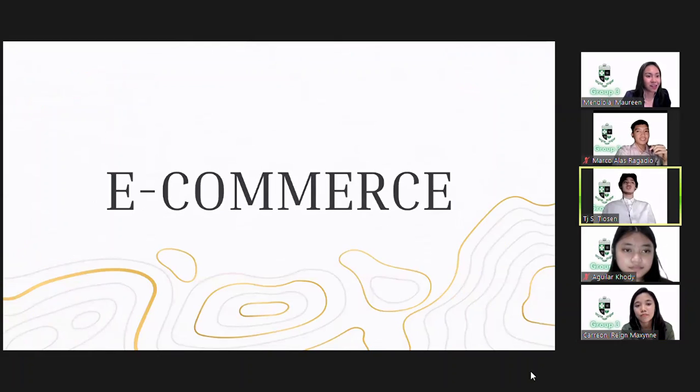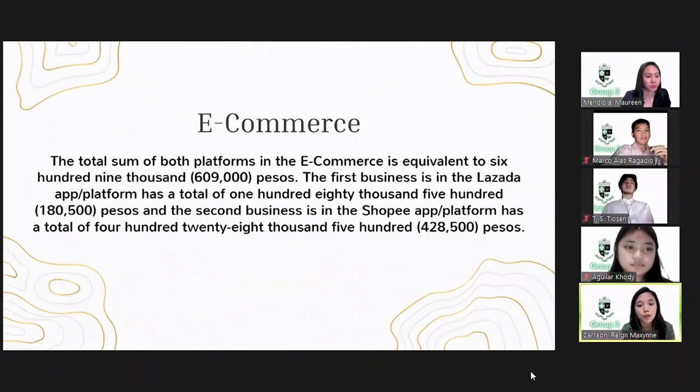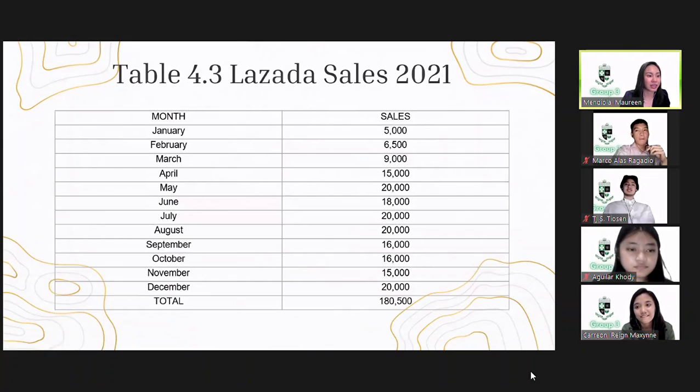Now let's go to the sales of the e-commerce and the weighted mean computation. The total sum of both platforms in the e-commerce is equivalent to 609 pesos. The first business is in the Lazada platform. It has a total of 180,500. And the second business is in the Shopee platform. It has a total of 428,500 pesos.